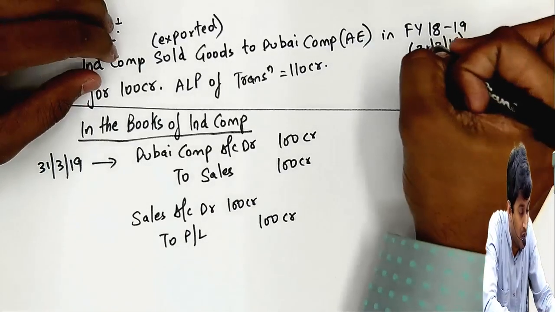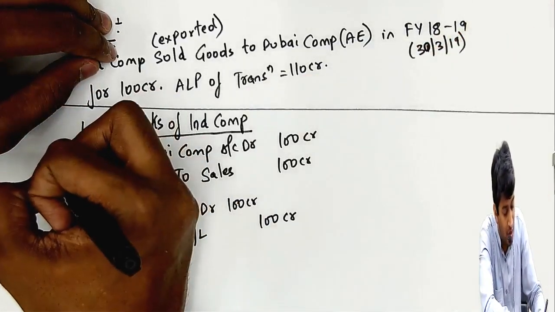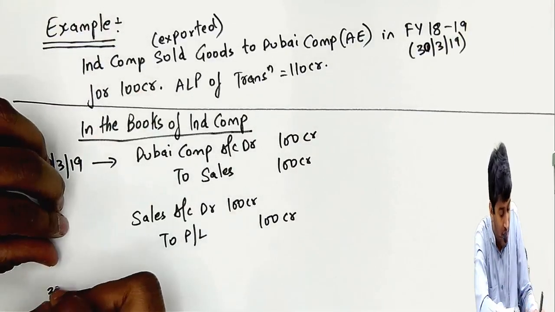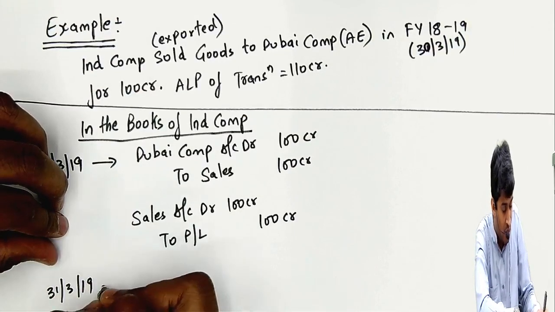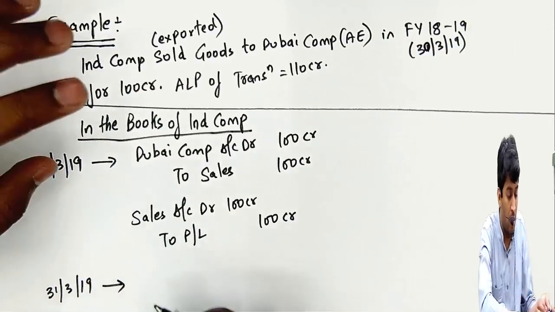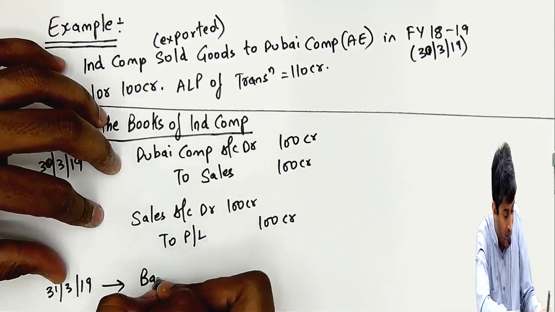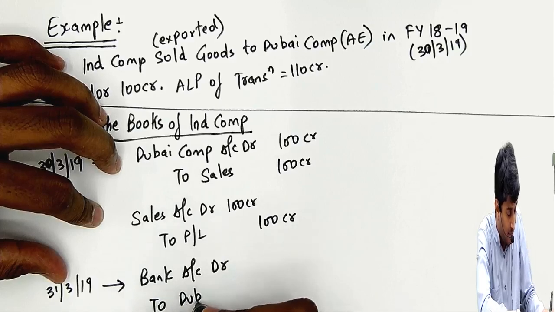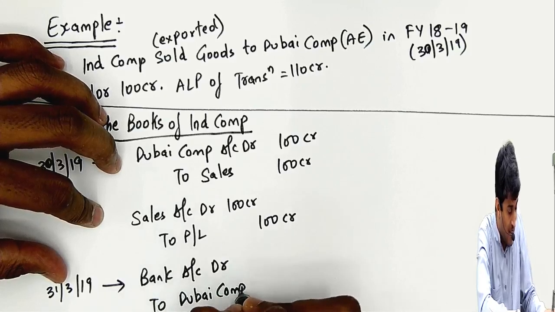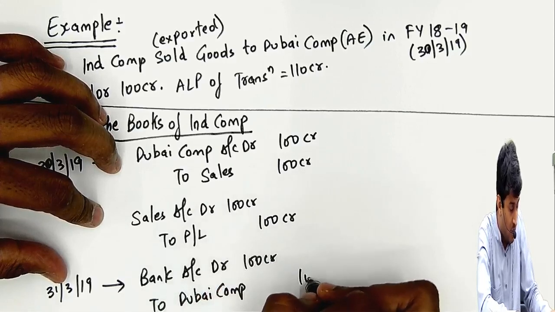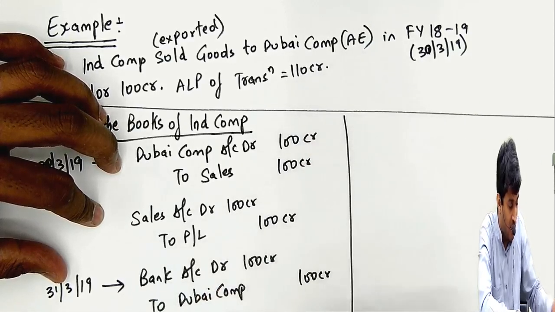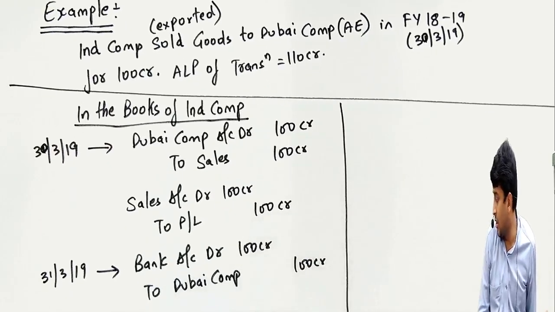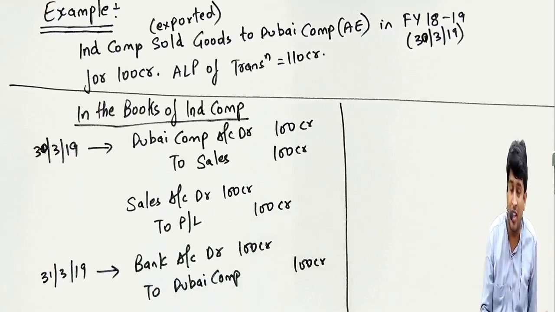Let it go. Assume I sold on 30th March, one day before. Clear? On 31st March I received the amount also. I received the amount of 100 crores, that is bank account debit to Dubai company 100 crores. I guess there is no issue till now with the transaction. Absolutely no issue. I exported goods on 30th March for 100 crores and received the amount the next day.